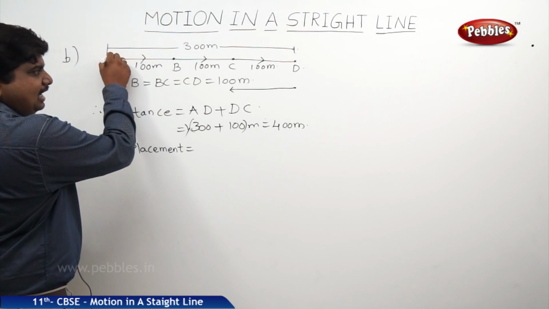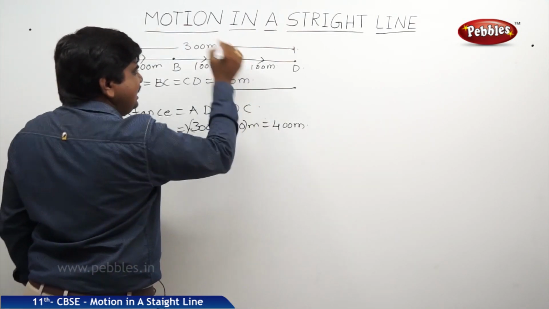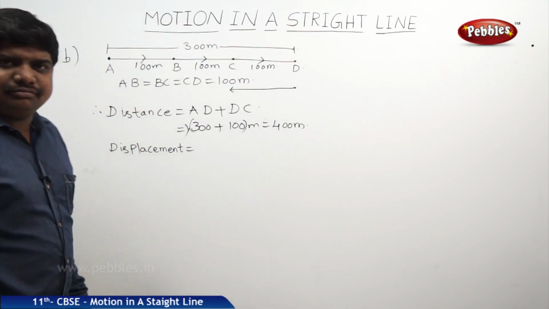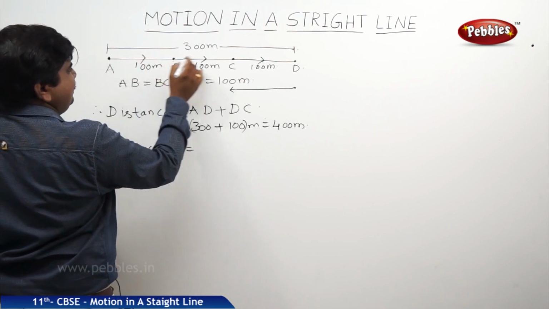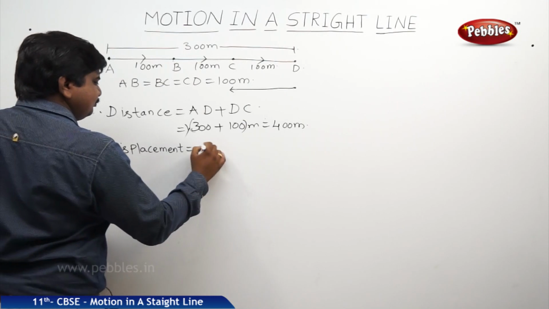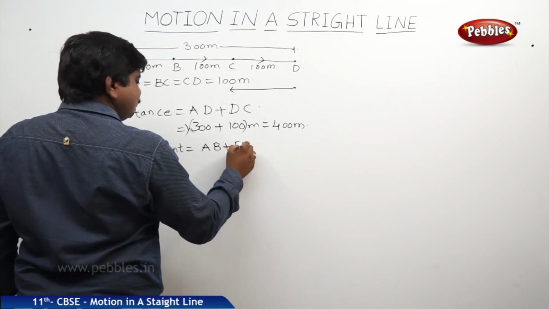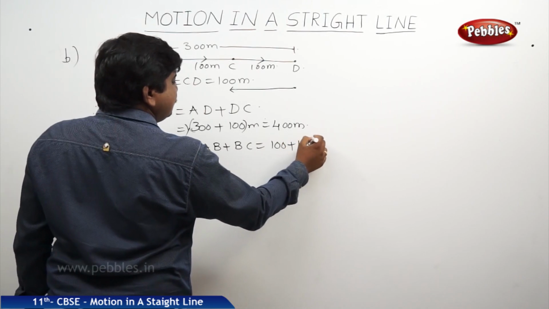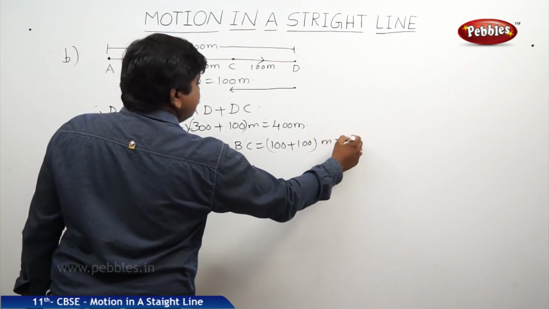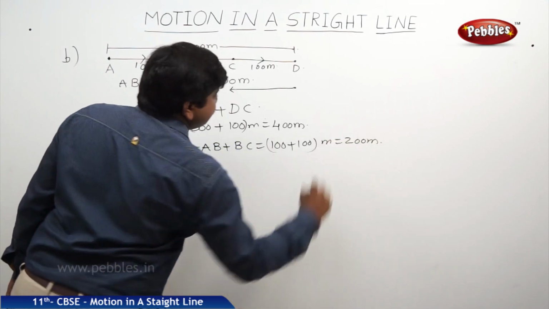The body has started at A, and it ended its journey at C. So what is the shortcut from A to C? AB plus BC, 100 plus 100 is equal to 200 meters.